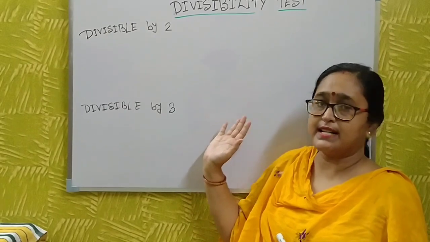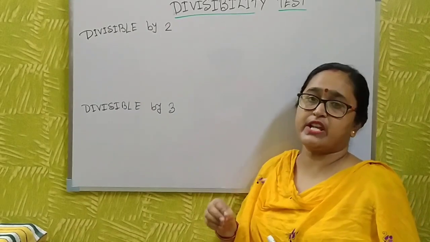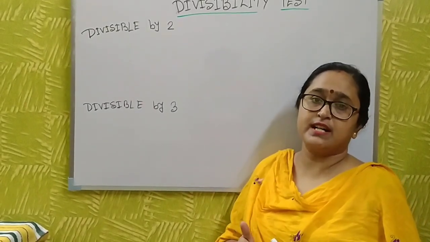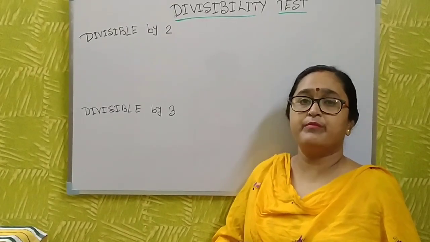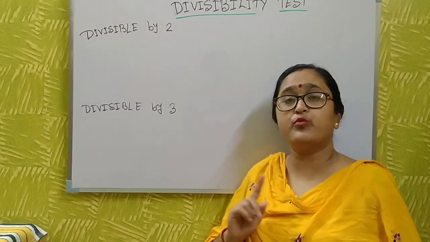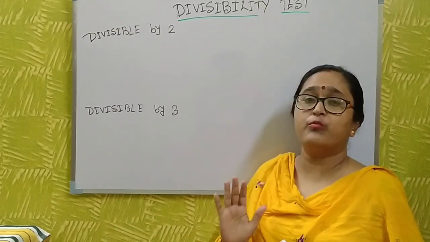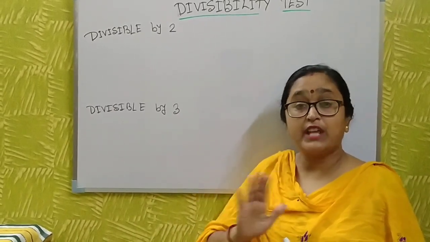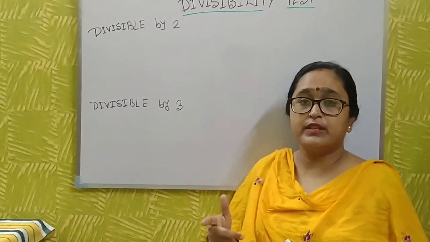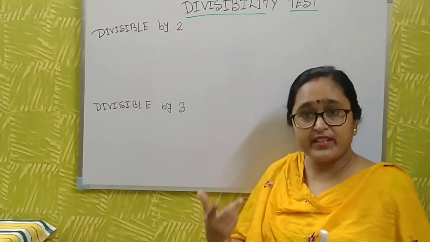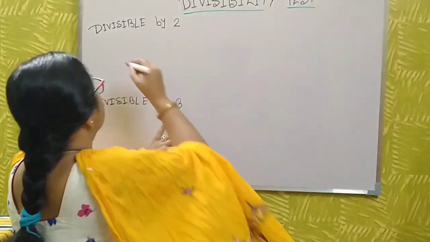First I will discuss divisible by 2 and then divisible by 3. In this class, I will discuss divisible by 2, 3, 4, 5, 6, 7, 8, 9, 10, 11, up to 11. How is a number divisible by 2, 3, 4, 5, 6, 7, 8, 9, 10? Without division, you just follow these patterns and you can say that the number is divisible by 2, divisible by 3 and so on. Okay, I start with divisible by 2.